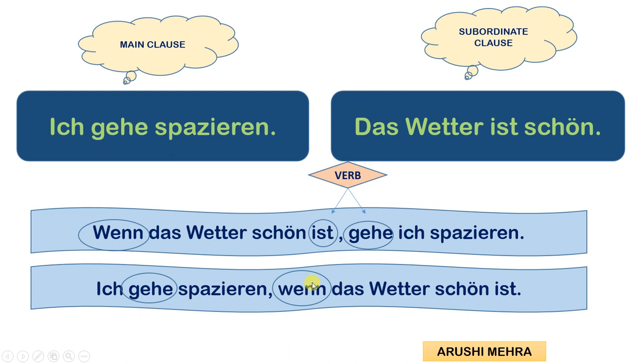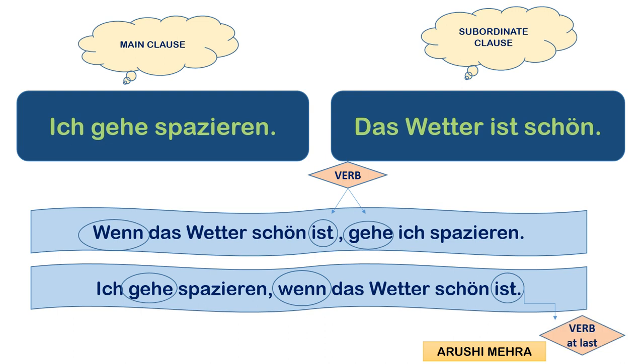Again we are starting here. The subordinate clause starts with wenn, and the verb goes at the last position. The verb positioning with the wenn sentence will never change. It will always be at last. So see, the verb here is again at the last.